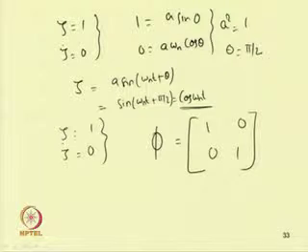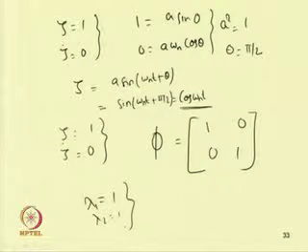So, from this one can obtain lambda: the determinant of phi minus lambda I equal to 0. One can see lambda 1 equal to 1 and lambda 2 equal to 1. In case of a periodic system, at least one eigenvalue of the monodromy matrix should be equal to 1. So, in this case we have seen that.